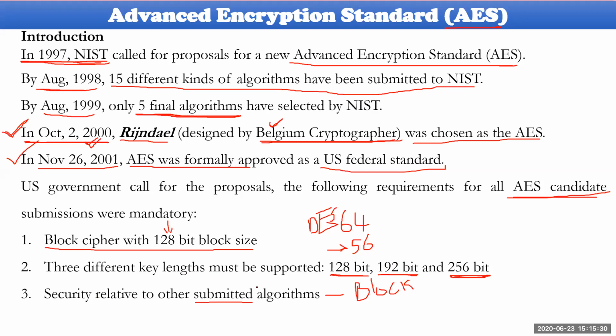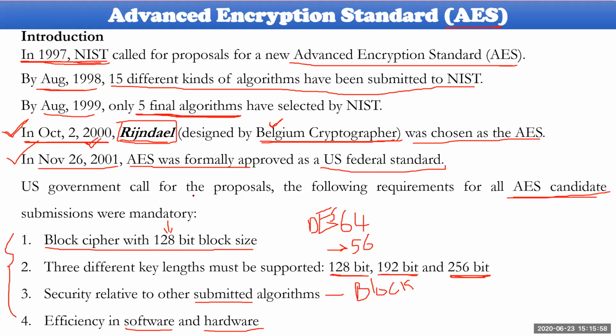And the fourth is that the algorithm must be easy to implement, both in software and in hardware. These are the four rules and regulations proposed by the US government. Based on that, this is the algorithm which was finalized here.